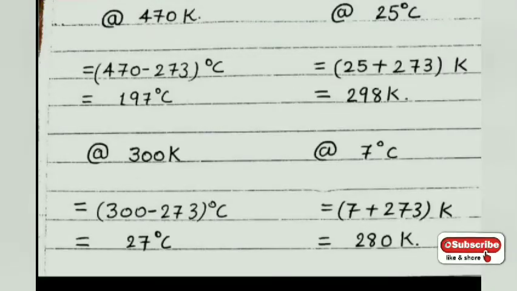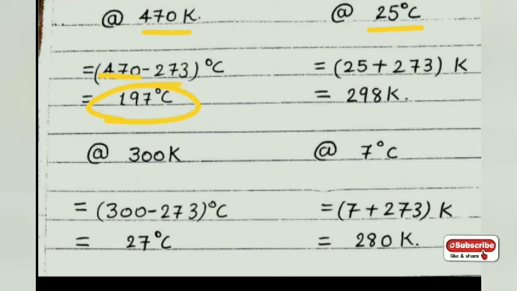Now let us try to understand with some examples. First one, temperature is given as 470 Kelvin and you have to convert it into degree Celsius. What will you do? To convert to degree Celsius, minus 273. So simple, 470 minus 273, answer is 197 degree Celsius. Simple. Temperature is again given here as 25 degree Celsius and you have to convert to Kelvin. So for Kelvin you have to do plus 273. So 25 plus 273, answer is 298 Kelvin.